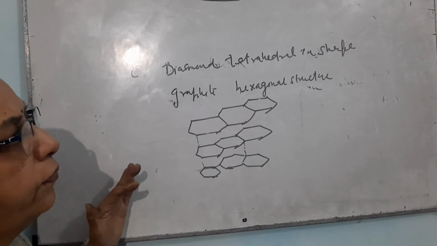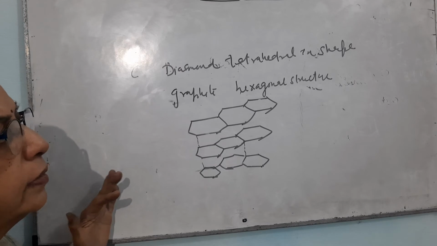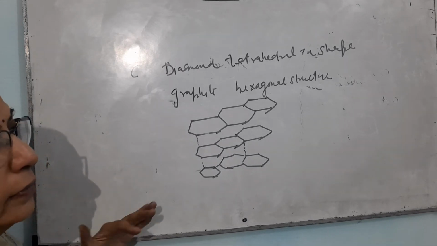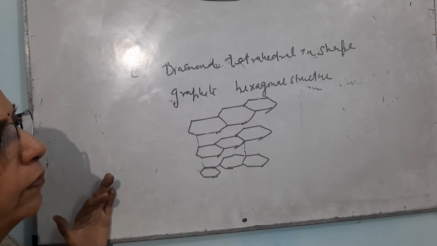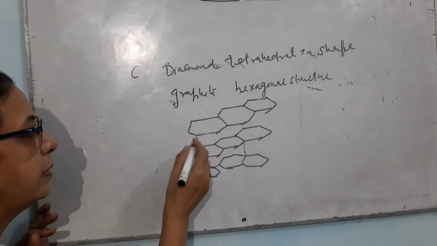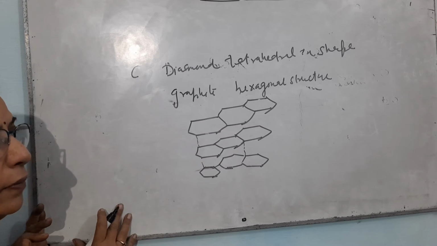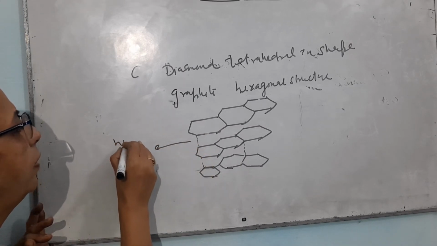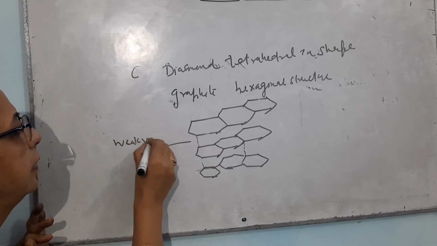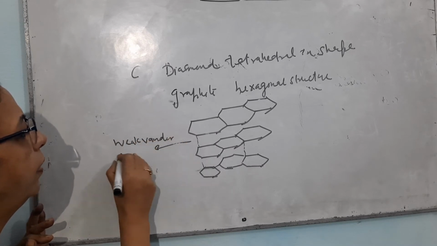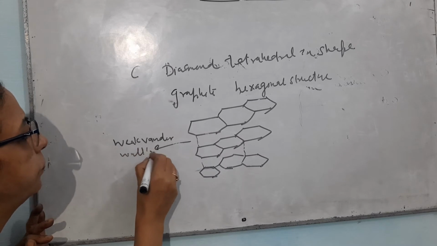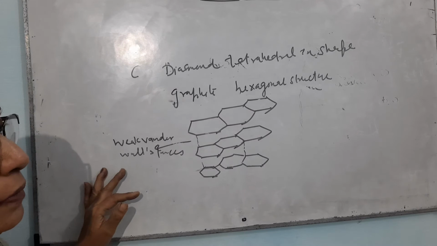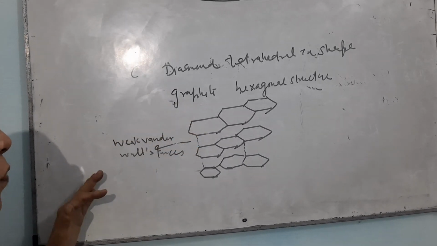Out of a total of 4 electrons, 3 electrons are involved in bonding and the 4th electron is at the backward side. These layers can slip over each other. They are attached with each other by weak van der Waals forces.